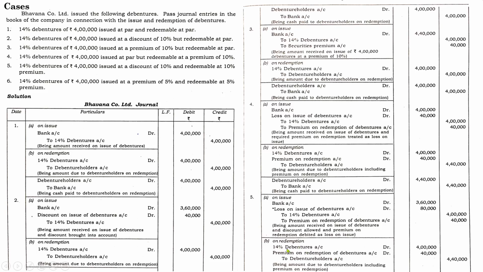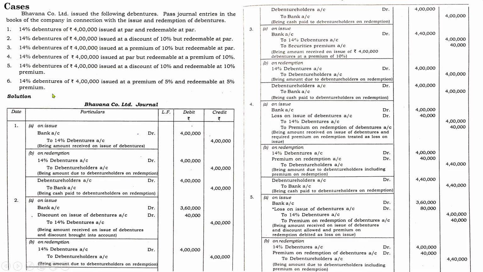This is the previous entry, continuation of the previous entry. Previously we have passed 14% debentures account debit, premium on redemption of debentures to debenture holders only. We have to pass the entry for the payment. Debenture holders account debit to bank. Okay, that is complete. Next one, last case, 14% debentures of 4 lakh issued at premium, redeemable at premium.